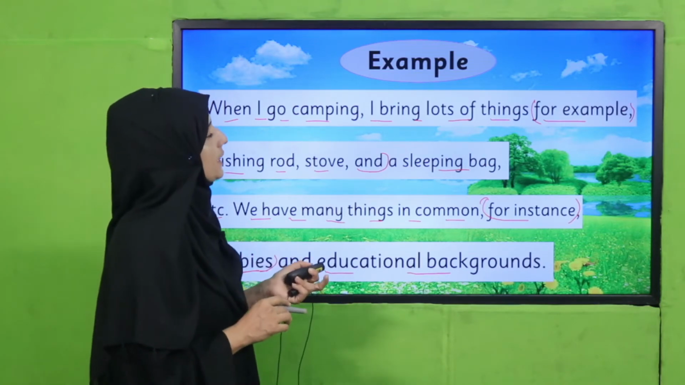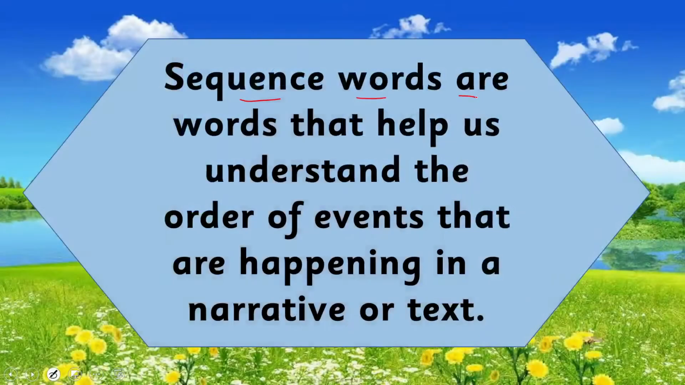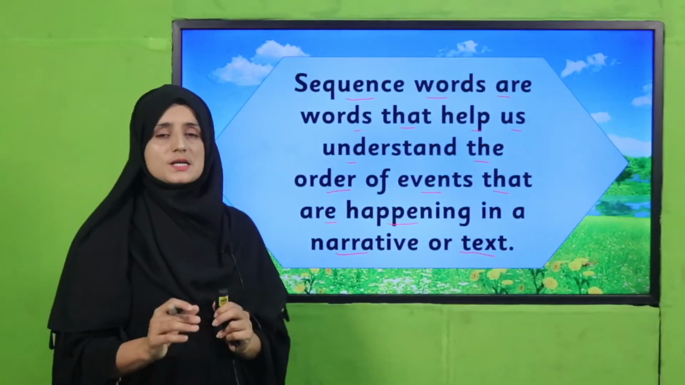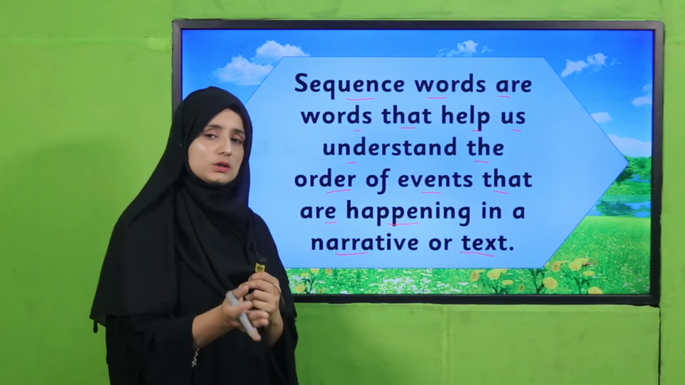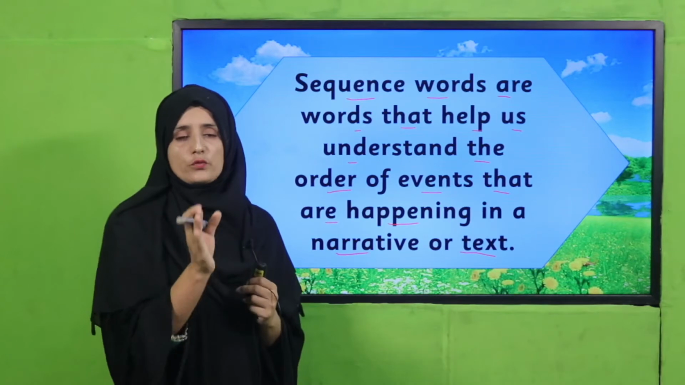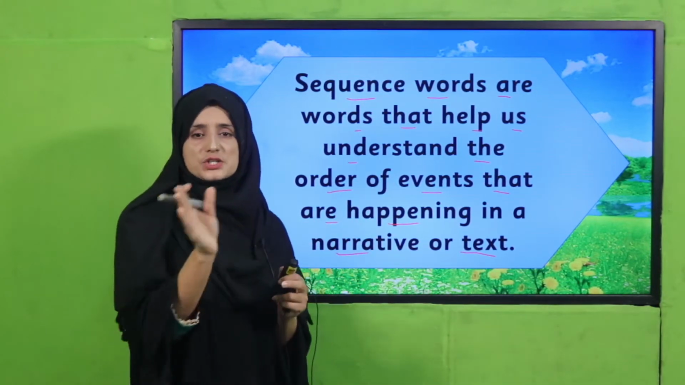So let's see, okay, my dear students, what are sequence words? Sequence words are words that help us to understand the order of events that are happening in a narrative or a text. So sequence words are words that tell us how things are going to happen or how things happened. Suppose first we did that, secondly, thirdly, in this way, step by step.